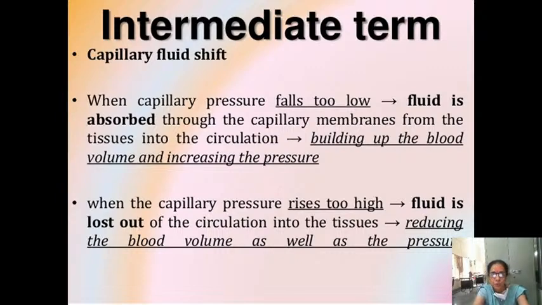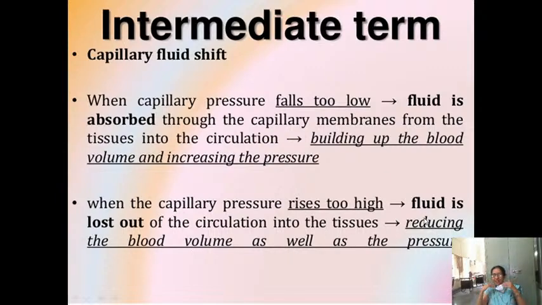This is capillary fluid shift. I am not using the words hydrostatic pressure and all. When the capillary pressure falls too low, we need to have some fluid in the vascular compartment. So the fluid moves from the extravascular compartment into the intravascular compartment, maintaining the blood volume and increasing the pressure. Now supposing the capillary pressure is too high, what should happen? Fluid is lost out of the circulation. From the intravascular compartment, fluid will come to the extravascular compartment, reducing the blood volume as well as the pressure.